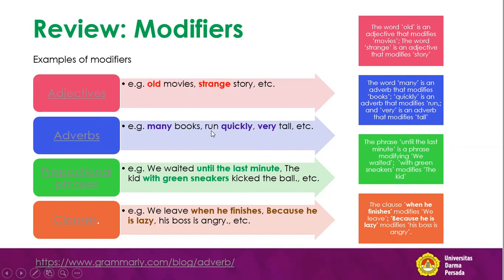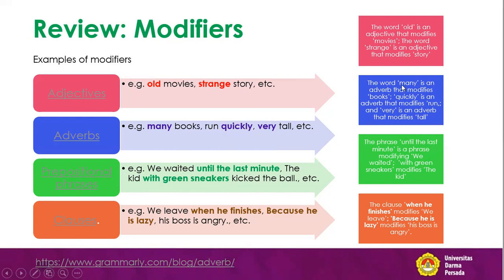Quickly is after the word run, and many and very come before the word modified. Tall is an adjective, very tall. So we have an adverb before an adjective. Quickly is an adverb after the verb.